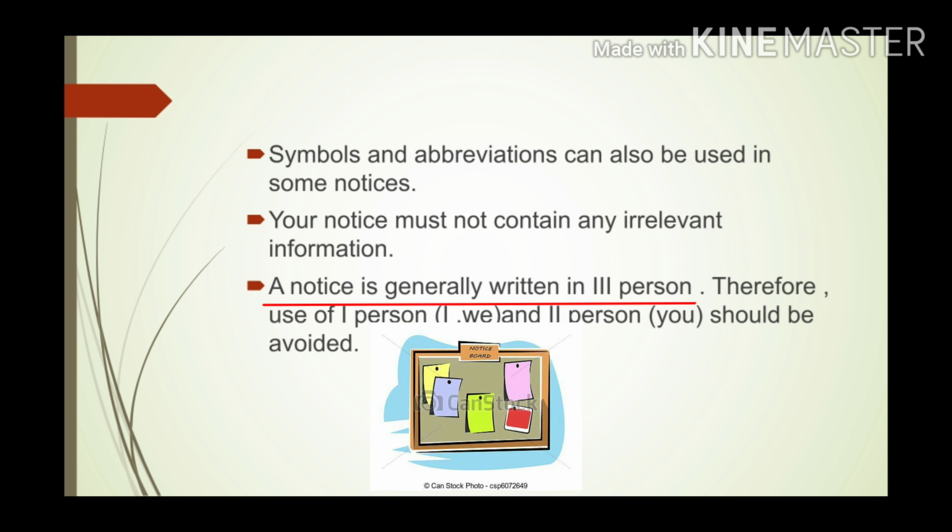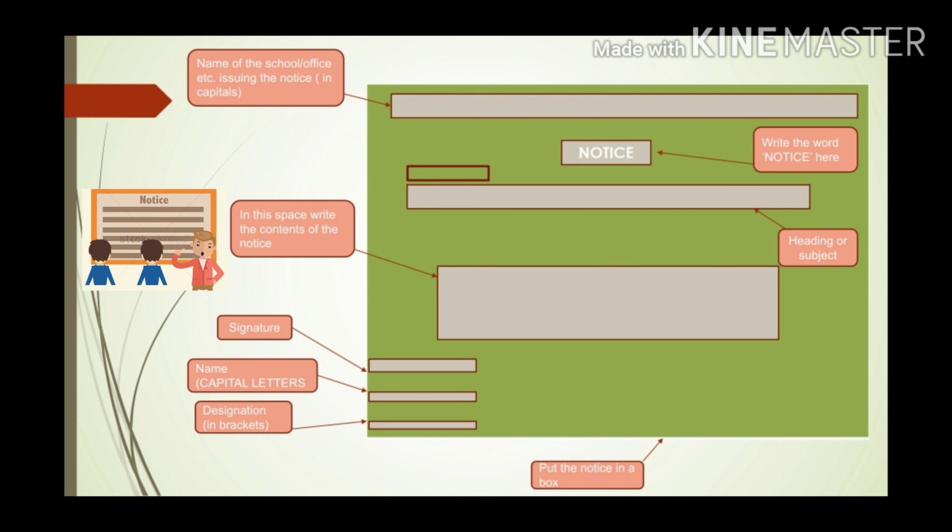Now, what is third person? The third person is the form of a verb that is used about another person you are speaking about. For example, he, she, it, or they. Therefore, we should avoid the use of first person, that is I and we, and second person, that is you. All right. Now we will understand the pattern of notice writing, how to form it.